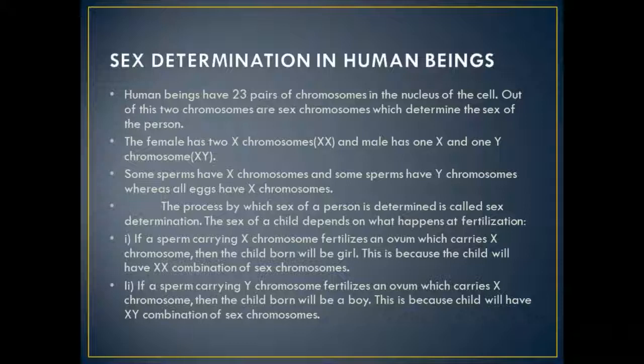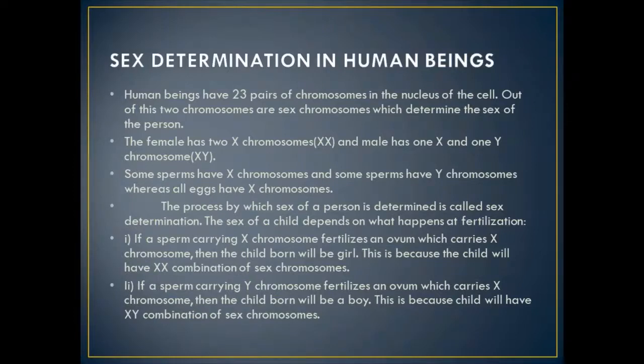The third part of this heredity chapter is sex determination in human beings. In human beings, we have already known that there are 46 chromosomes. The 44 chromosomes are autosomes and two chromosomes are sex chromosomes. So human beings in total have 23 pairs of chromosomes in the nucleus of the cell. 22 pairs of autosomes are similar in males and females, but one pair is different, and that is called the sex chromosome.